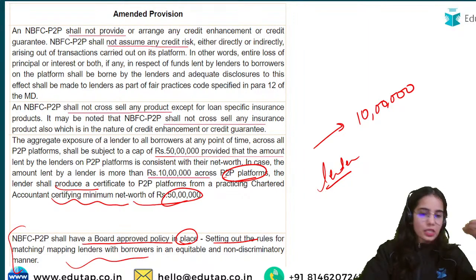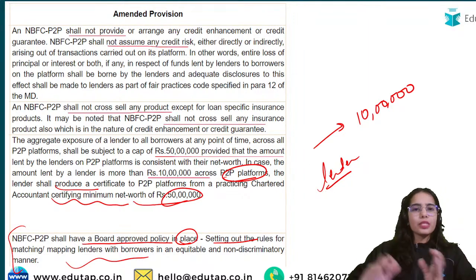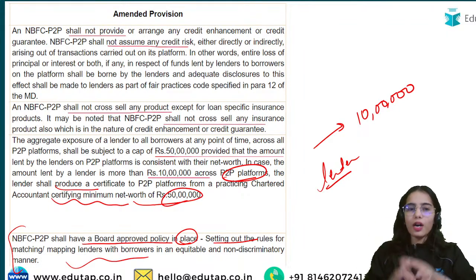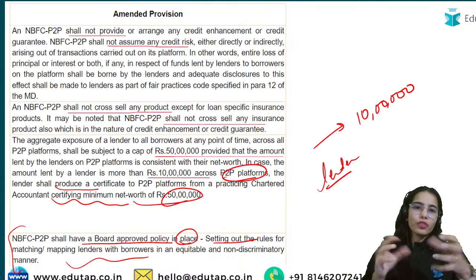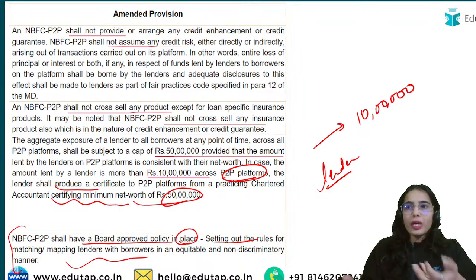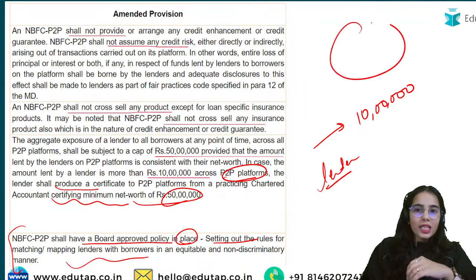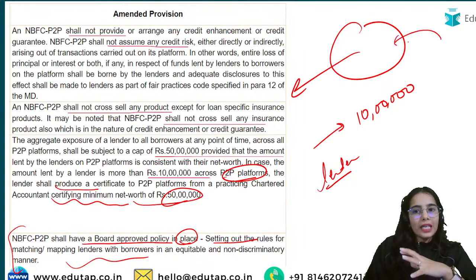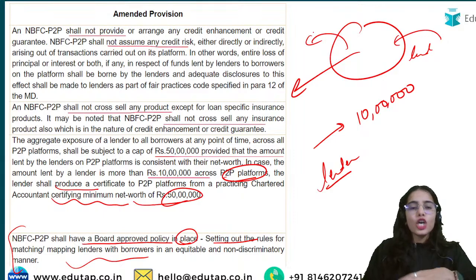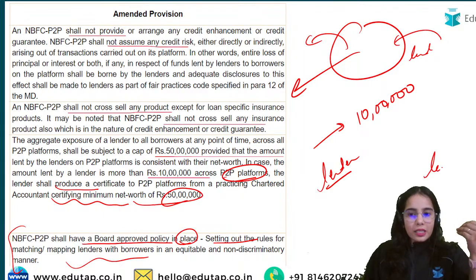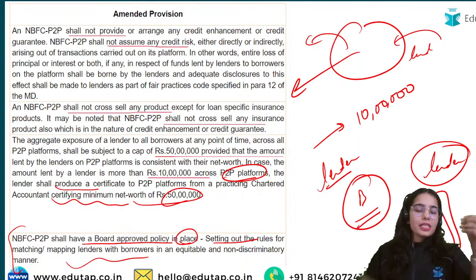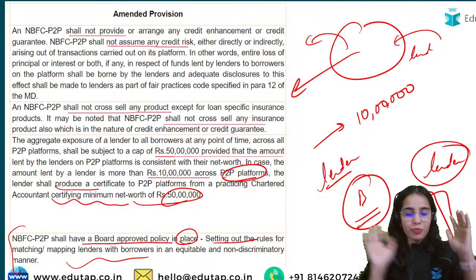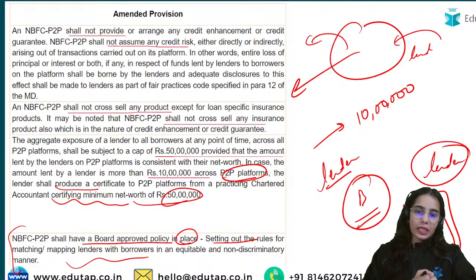Any confusion here? So this is the whole idea of the amended provisions. We are going to discuss further amended provisions, but this is the basic idea of the amendment that has happened in the NBFC peer-to-peer. The guidelines have been made more strict because some of the NBFC peer-to-peer platforms were trying to undertake credit risk, or they were taking the money from the lenders and investing it somewhere else. So RBI said that is not allowed. The lenders should be lending and the borrowers should be borrowing. The NBFC peer-to-peer should only provide the platform. That's it. They cannot invest the lender's money. They cannot use the lender's money directly. So that is the idea.